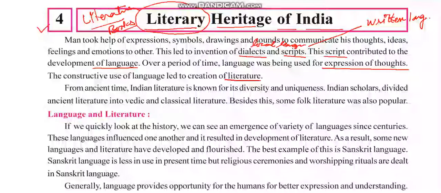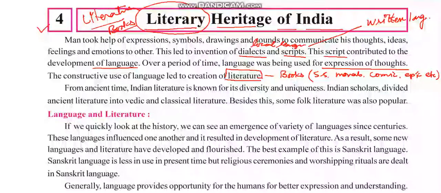Now whenever we use this particular word literature, you have to understand that it means books, related to books, creation of books. What does literature actually mean? It means everything from the stories that you read, like short stories, novels, any comics, then epics like Ramayana, Mahabharata, all these things will be included in literature.